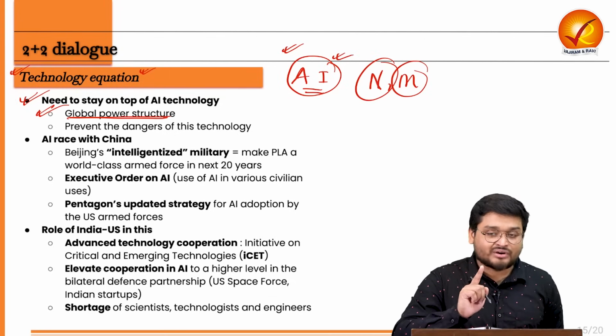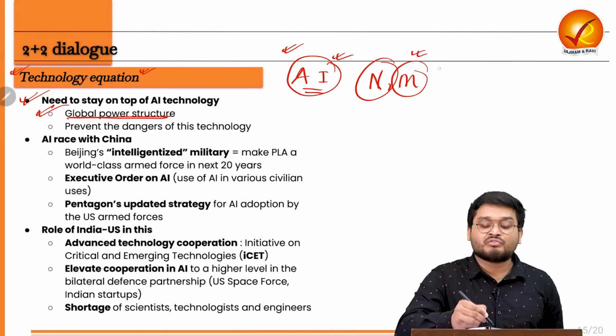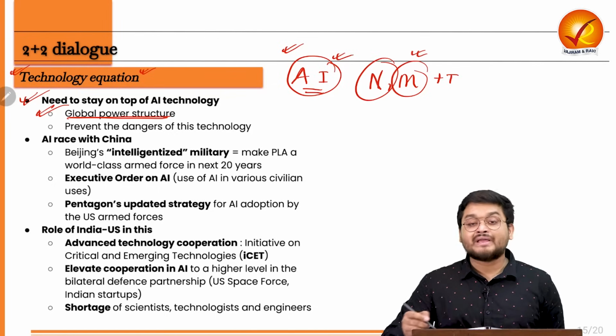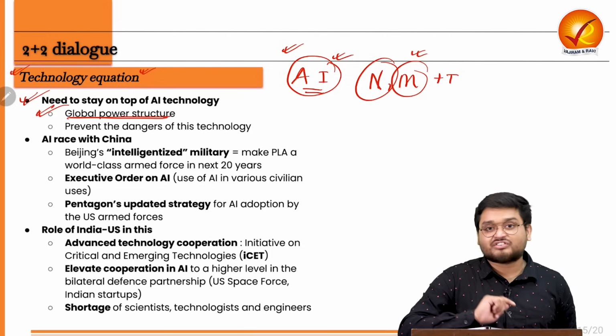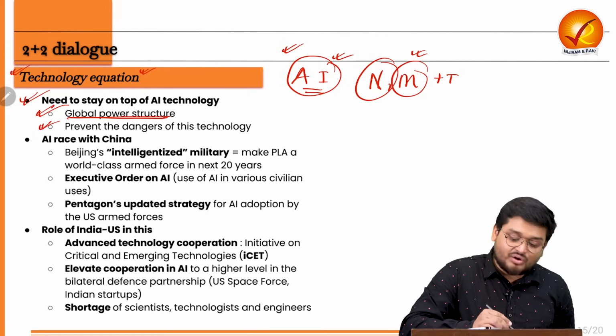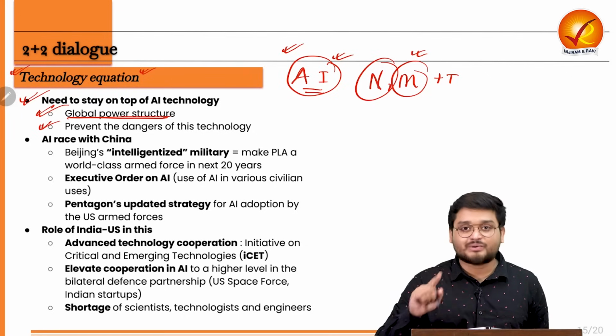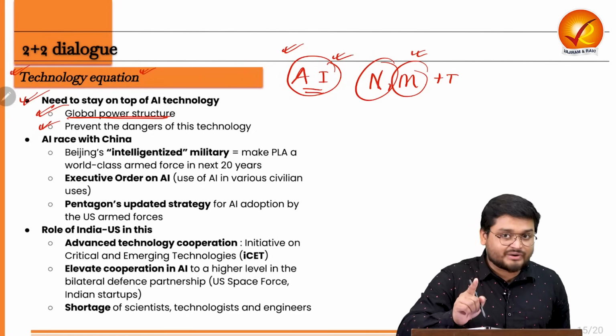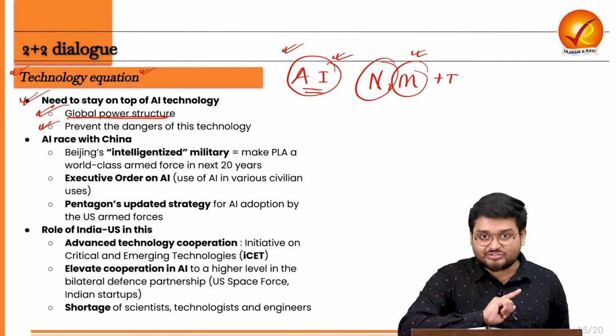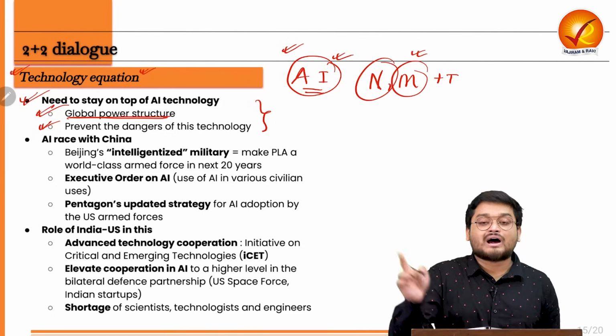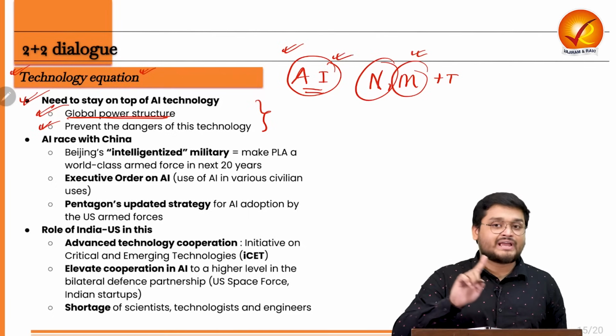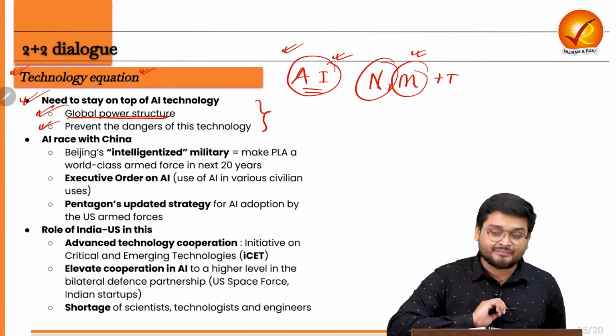So when technology is involved with military, it can alter the power structure of the world. And also AI has various misuse potential too. So it is also to prevent the dangers of the technology. So these two things are in the minds of both India and US during this 2+2 meeting.